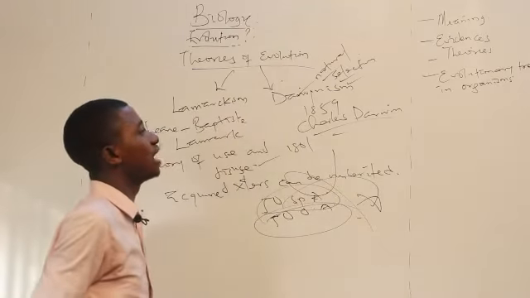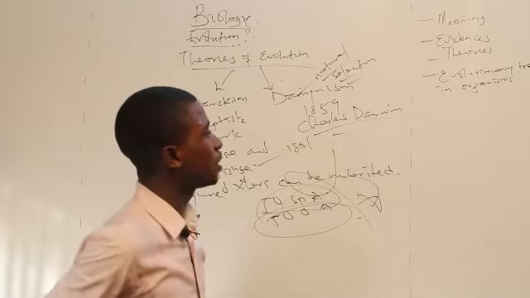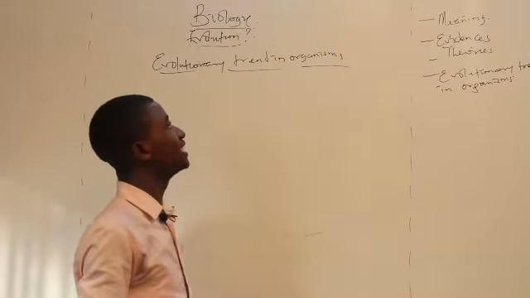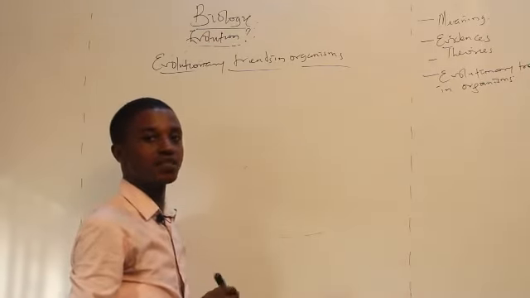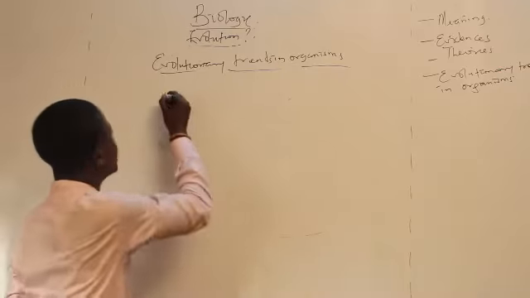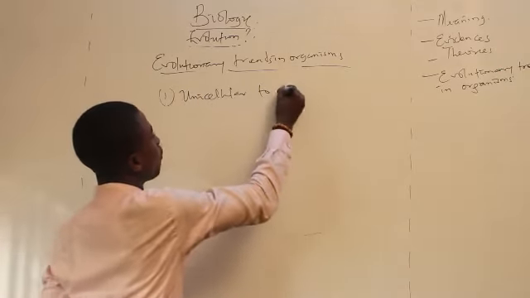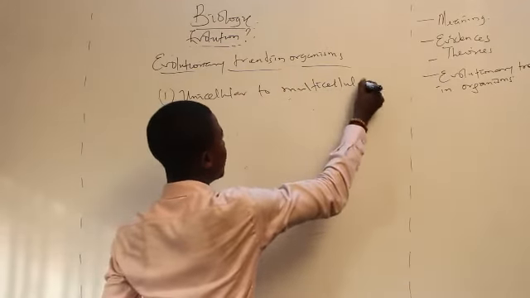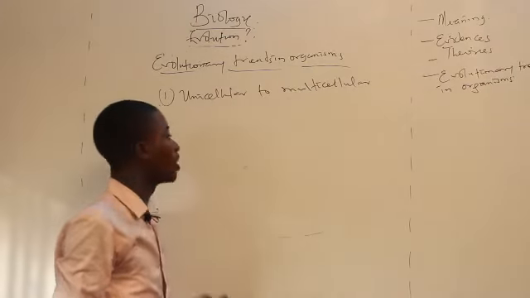And so lastly, we would now be looking at the evolutionary trends in organisms. Now, there are basically two trends. One is unicellular to multicellular. Let's quickly look at this before we move to the other one.